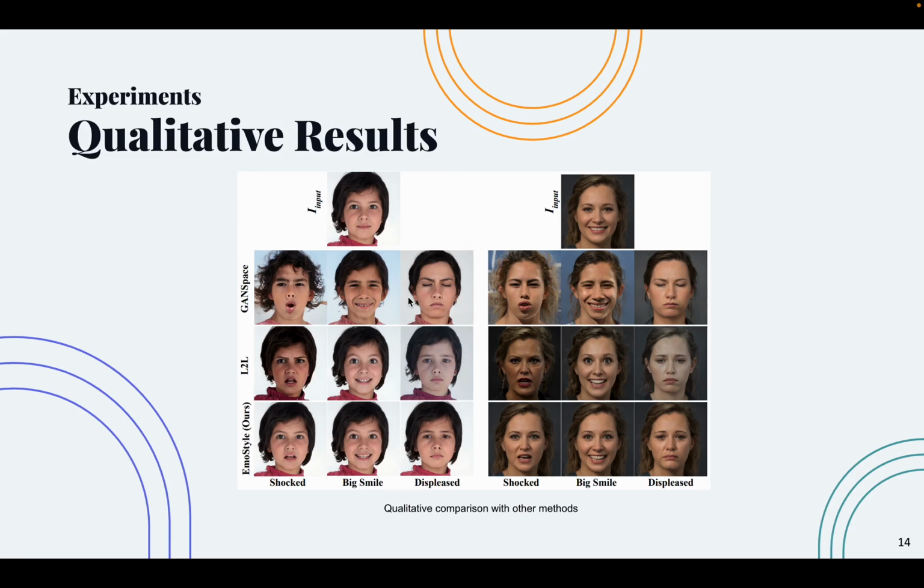Here you can see the outputs from GANSpace, L2L, and our method. Both L2L and GANSpace models fail to preserve identity in some emotional expressions.